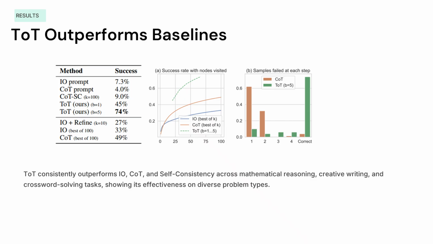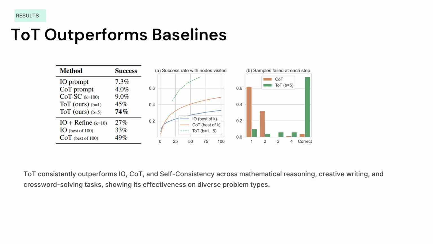So the results observed by the model were pretty impressive. As you could see, tree of thoughts was able to perform better than chain of thought and chain of thought with self-consistency. Here the B which you could see basically means B equal to 1 means that we only consider the most optimal solution for breadth first search and B equal to 5 means that we consider the top 5 best solutions.